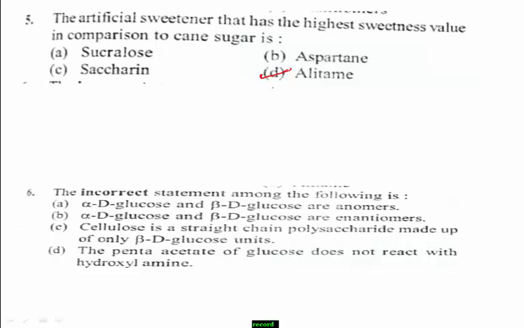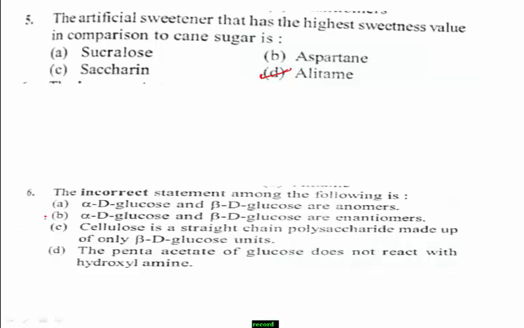Students, when we read the given options carefully, alpha-D-glucose and beta-D-glucose are enantiomers. Is it right? No, because alpha-D-glucose and beta-D-glucose are anomers. Therefore, option B is the incorrect statement.